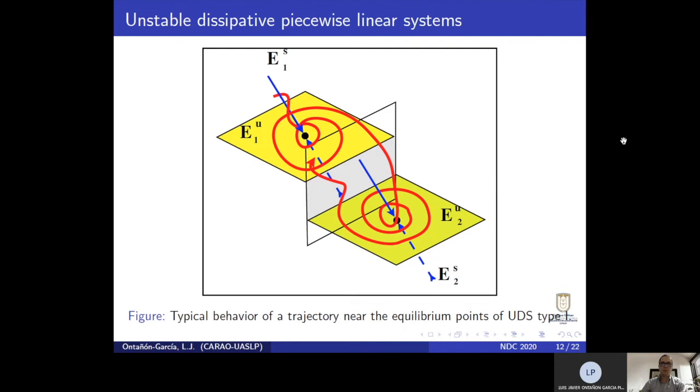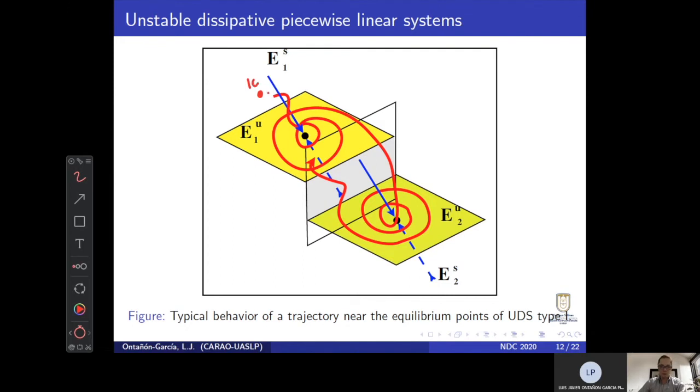This will result in the following dynamics. The real negative eigenvalue will take any given initial condition and will displace it towards the equilibrium point.